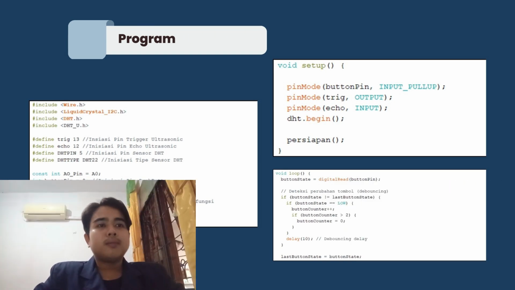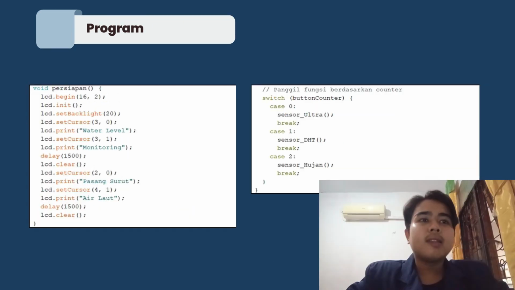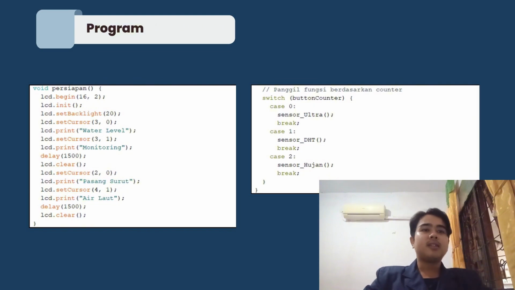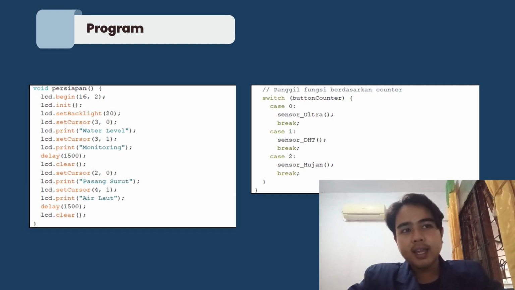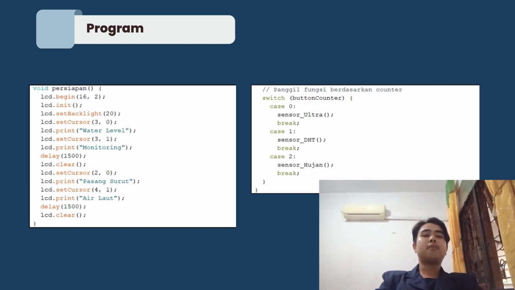In the void loop, there is a logic program for the function of the button as a display change from each sensor using the switch case logic. Then, in the preparation class, there is a syntax to start the LCD, set the brightness of the back screen, the display text commands, and set the row and columns of the LCD. That's all for me. Thank you, and it will be continued by my friend.